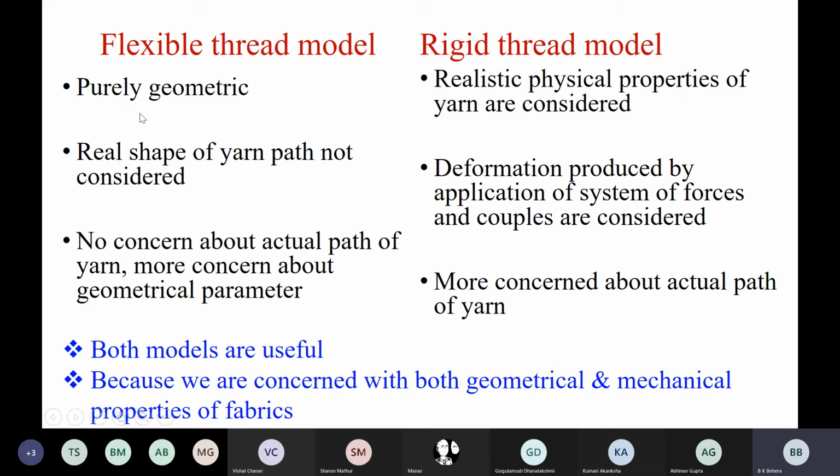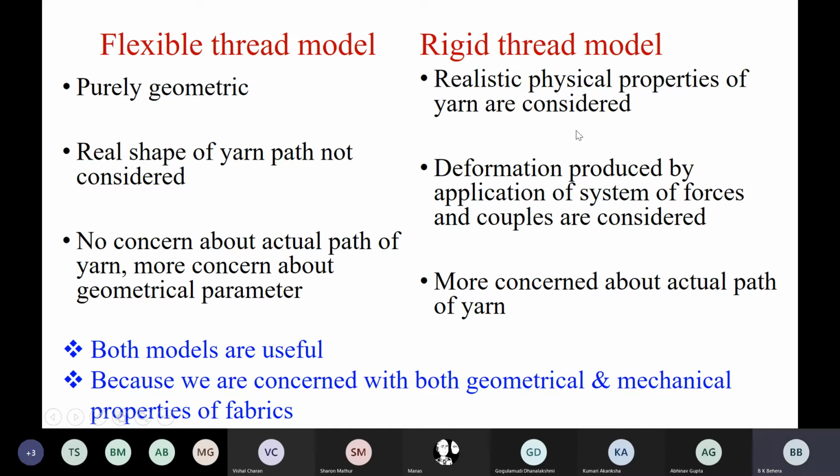Here, everything we have assumed, that yarn is flexible, yarn is incompressible, we will deviate from some of these assumptions, because actual yarn is not 100% incompressible, is not 100% flexible, is not 100% elastic.